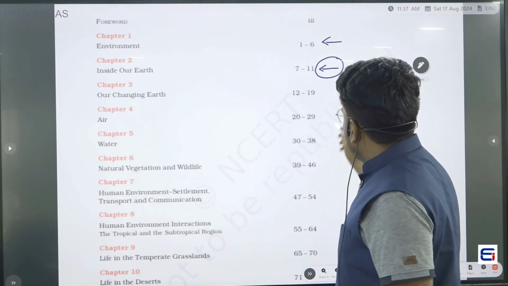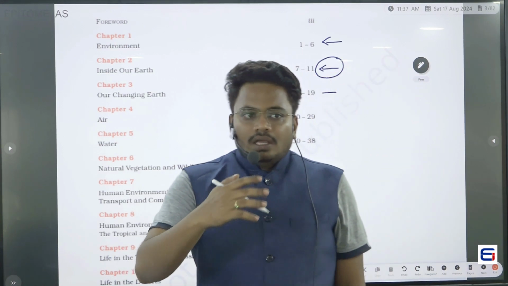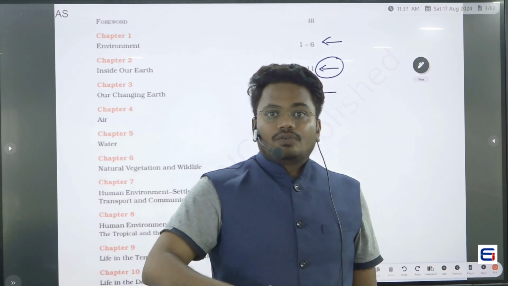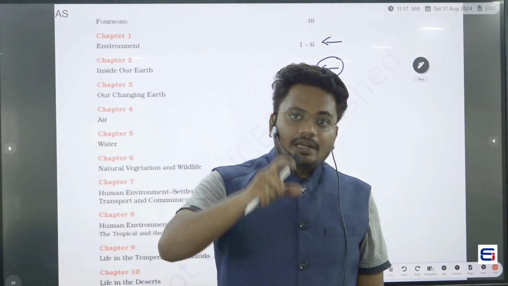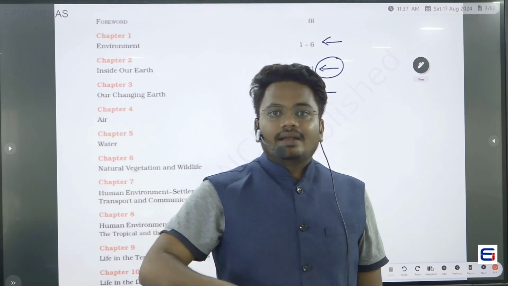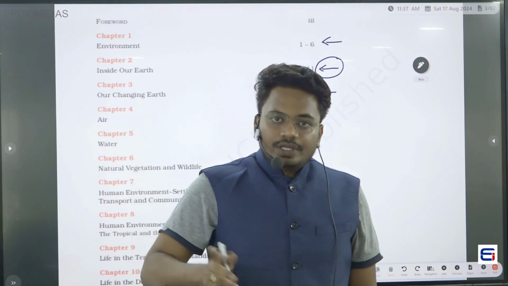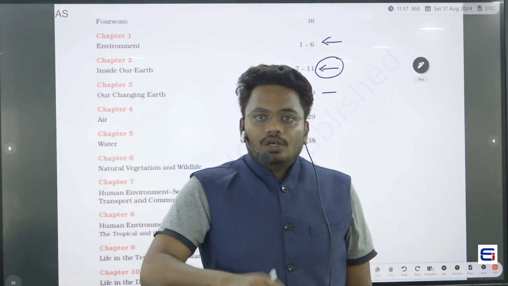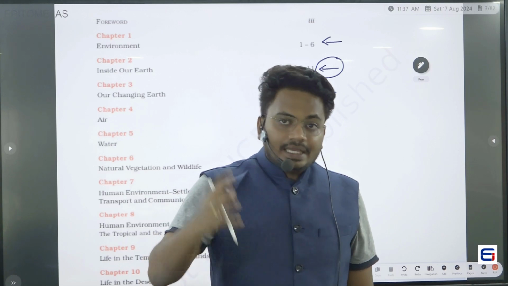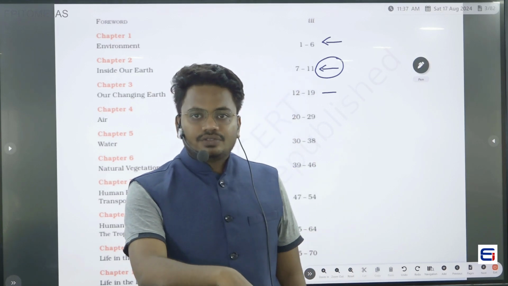And in the third chapter, we will be seeing our changing earth. If you compare the early days of the earth, during its formation, to the modern time, you will notice that there are different changes that the earth has undergone. In this chapter, we will see the agent or the reason behind the changing of the earth. Here we will be reading about two main forces, that is the endogenic force as well as the exogenic force.